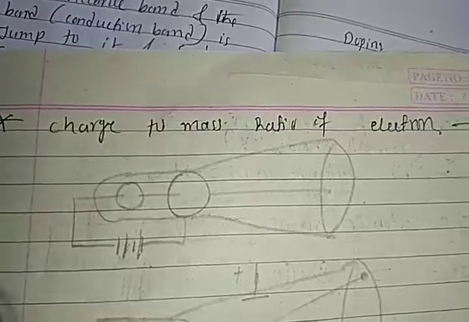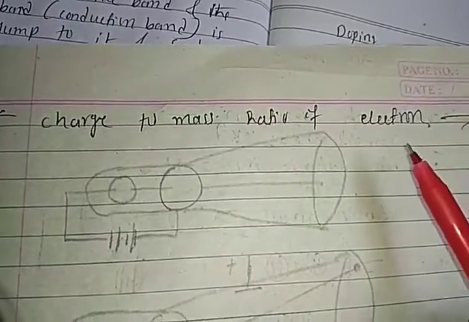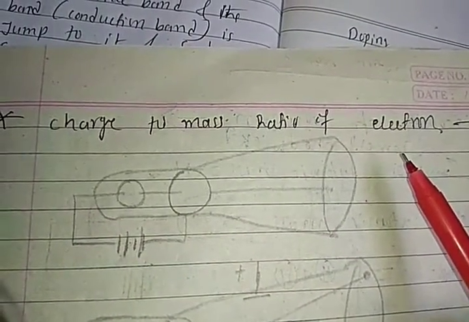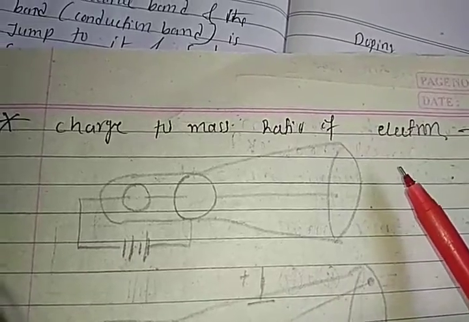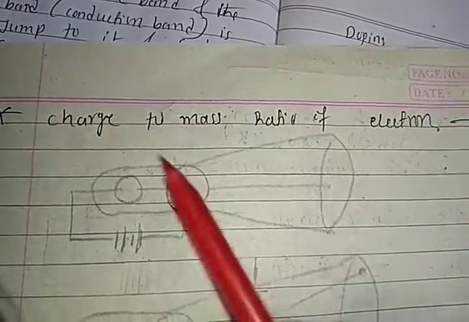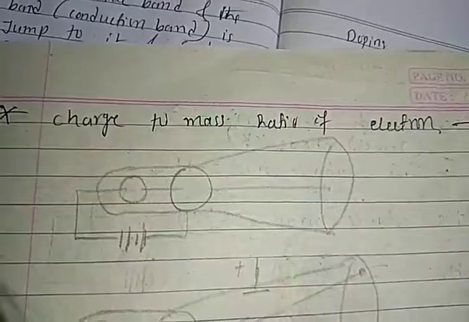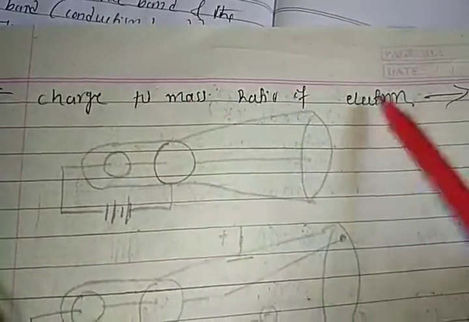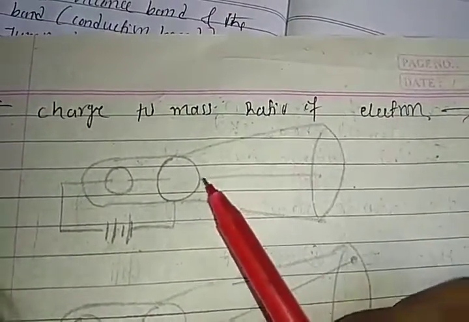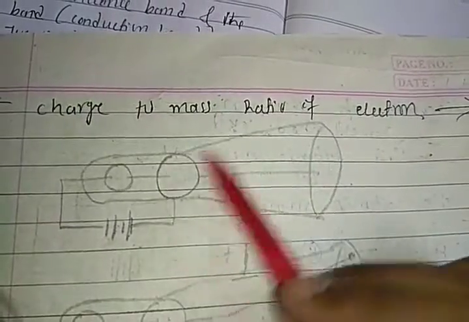The charge to mass ratio of electrons was calculated by James Chadwick. He used this type of apparatus.